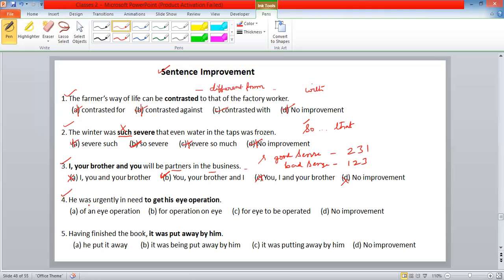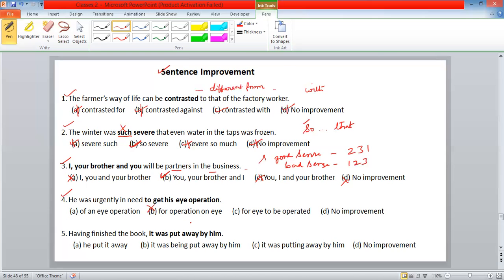Next one. He was urgently in need to get his eye operation. Of an eye operation, for operation eye, on eye, for eye to be operated, no improvement. Again, eliminate the answers. B is eliminated. You can't say need for operation on eye. Actually, it is wrong. For eye to be operated.